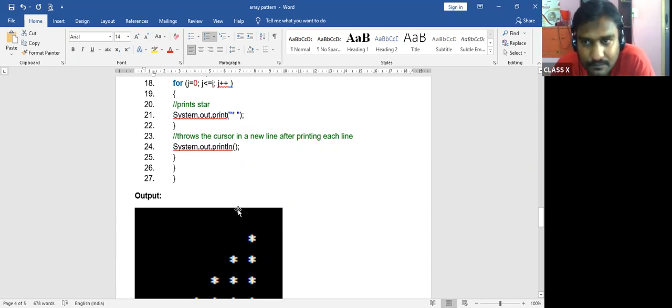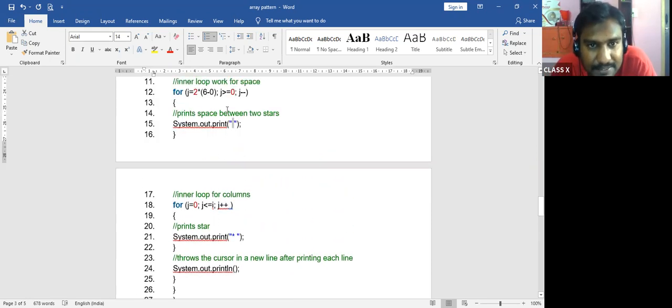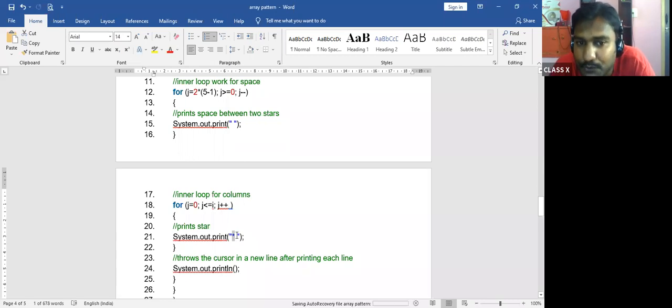Again 5 minus 1, 4 times space should be given, and j less than or equal to i is to print the stars. So what to print, I have to specify. If you don't specify this, nothing will be printed. All will become empty only. So you have to use star.